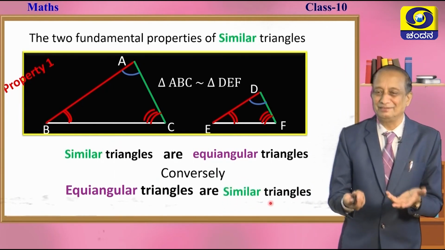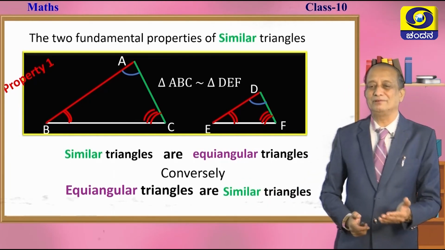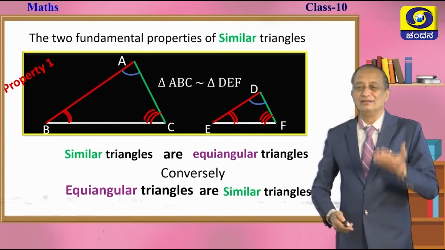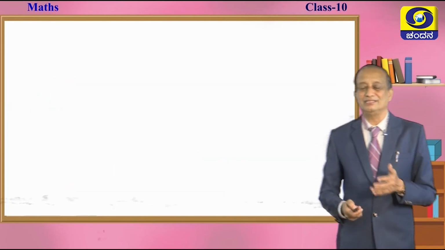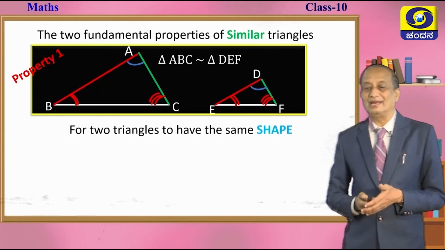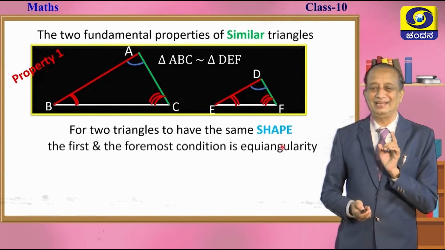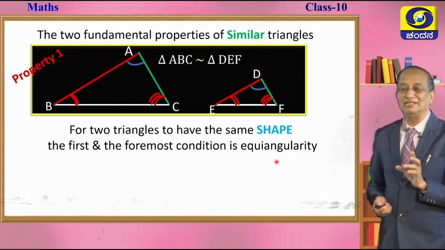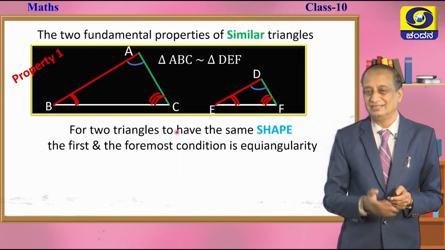If the angles are different, definitely the shapes will not be equal. It is this property which makes two triangles have the same shape. So, equiangularity is the most important and fundamental concept. If you want two triangles to have the same shape, then the foremost important condition is equiangularity, which means the three angles of one are equal to the three angles of another. Don't you think then they will have the same shape, children? Think for a while.